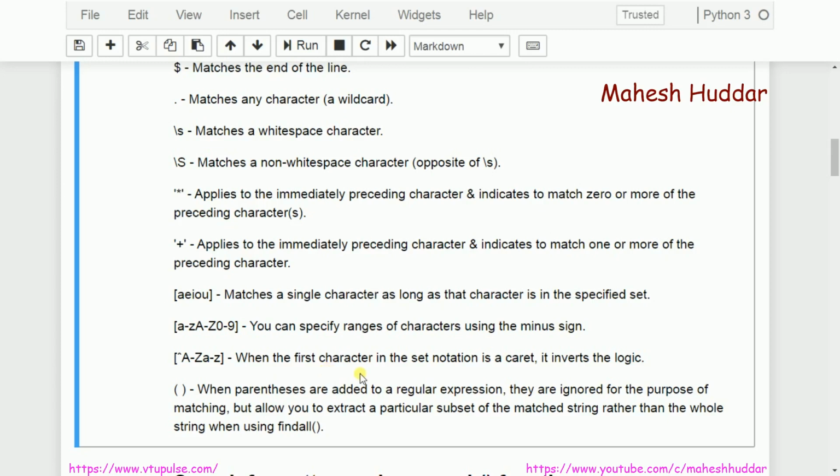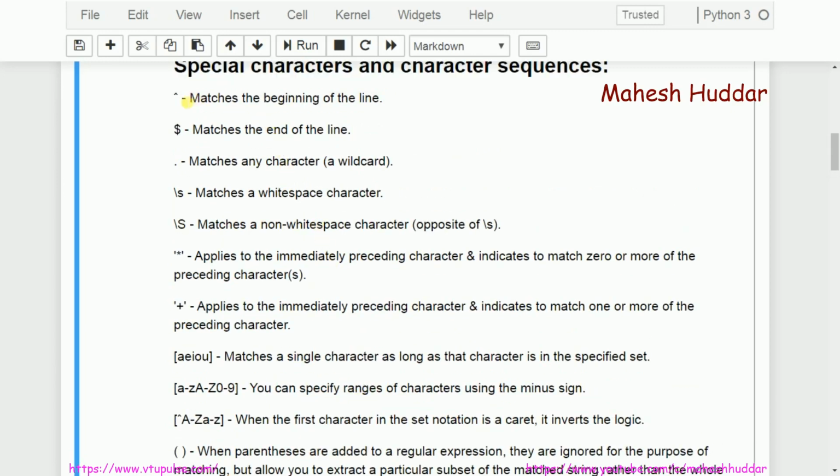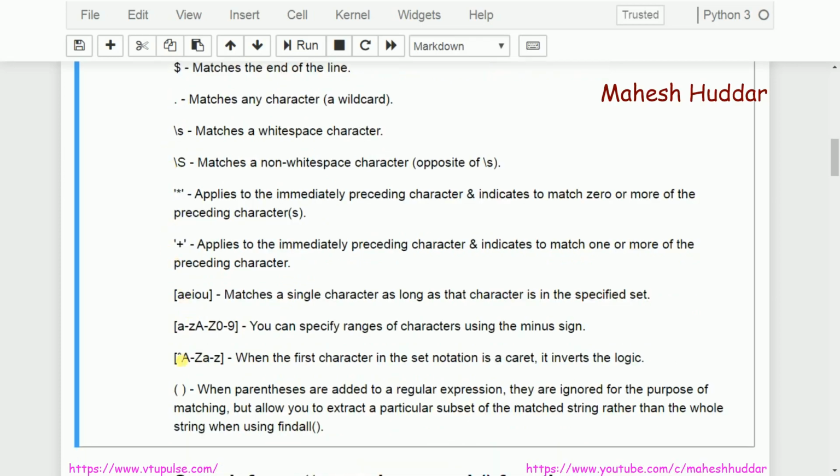If I write the caret symbol before my regular expression, the meaning is different. It is trying to match a pattern at the beginning of the string. But if I write the caret symbol within the square bracket, it negates what is written within the square bracket.